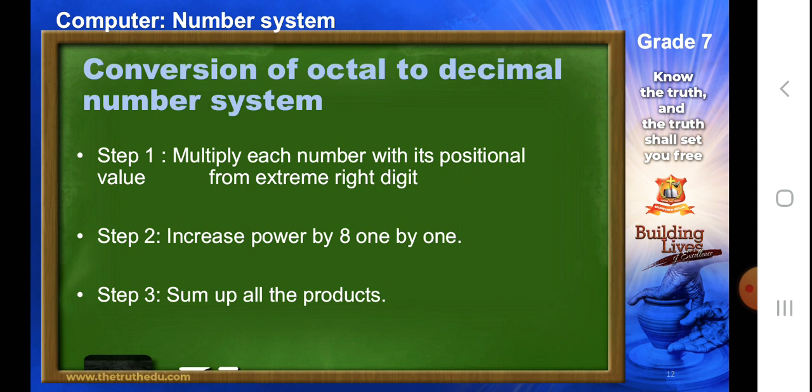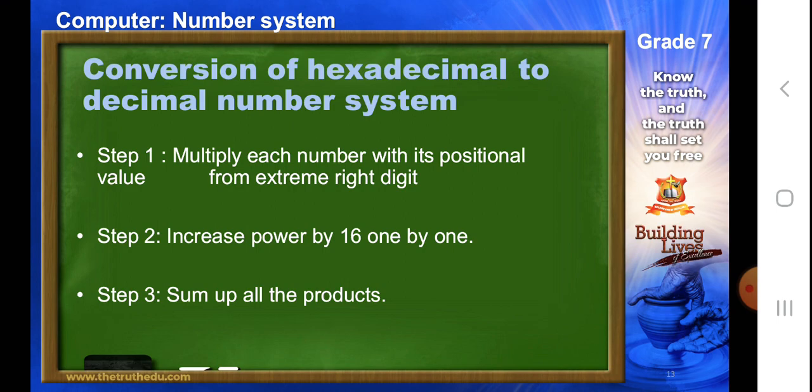Next comes the conversion of octal to decimal. We missed out on that. Again, we'll multiply each number with its positional value, which will be starting from the extreme right side. We'll increase the power of 8 by 1 by 1 and sum up all the products to get the decimal number.